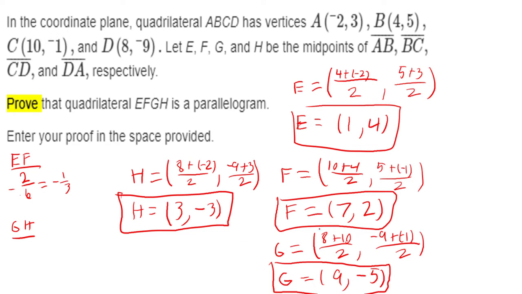So it should be negative 5 minus negative 3, which would be negative 2, over 9 minus 3, which would be 6, which is just what we had up top, right? Bring that negative out front, and you get negative 1/3. Since these are the same, we have a parallel line, or we have the parallelogram.